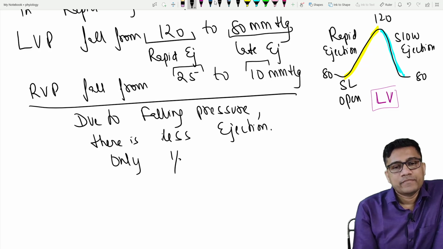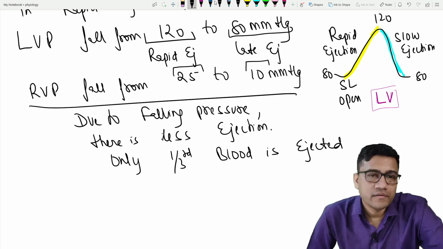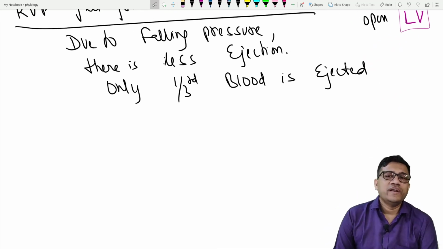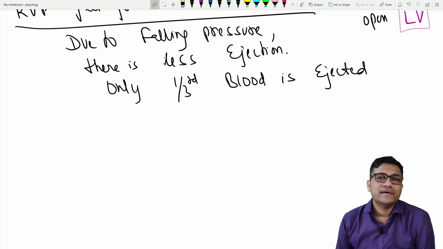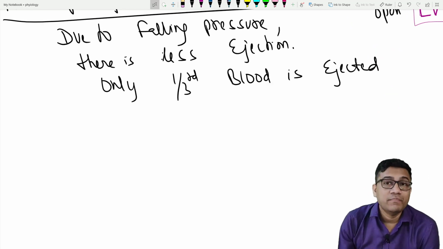Only 1/3 blood is ejected. So only 1/3 blood is ejected. Clear?